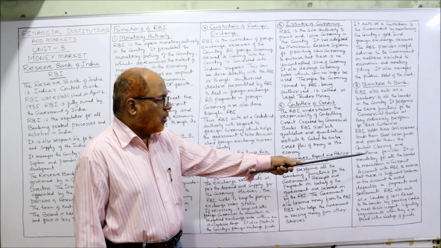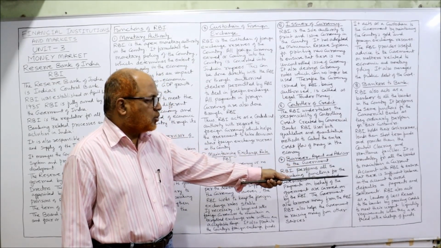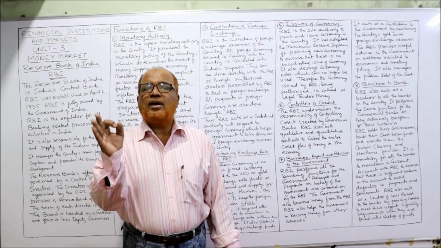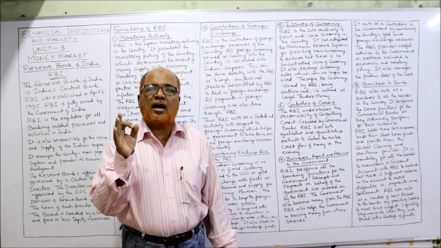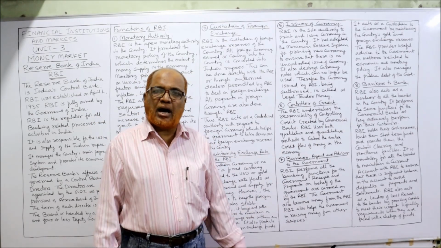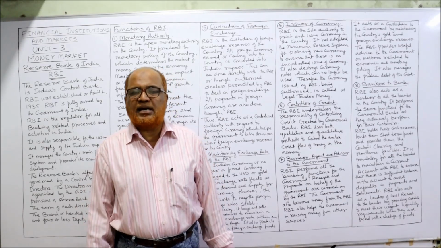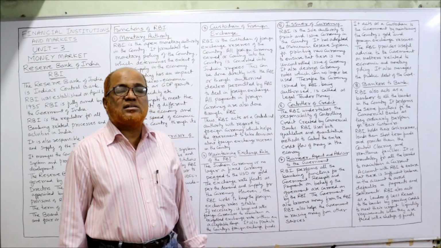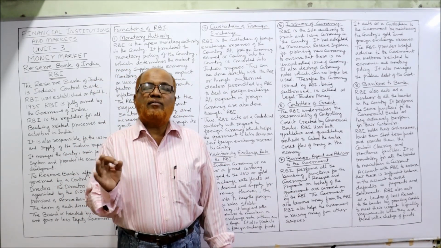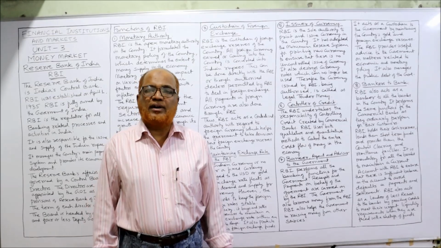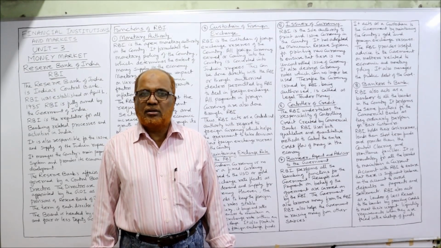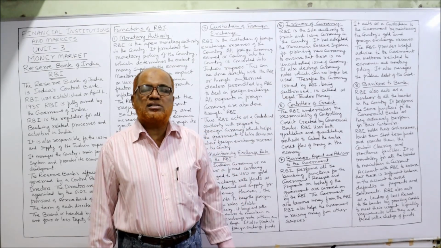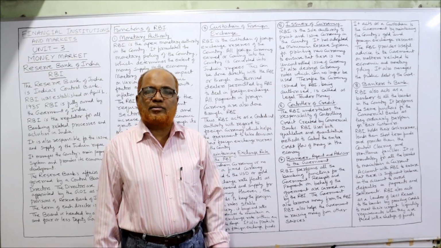So it is mandatory for all the banks to maintain a current account with RBI to ensure that there is sufficient balance in the account to avoid defaulters. So every commercial bank has to maintain a current account with the RBI, through which all settlement will take place between one bank and another bank. RBI also acts as a lender of the last resort. That means whenever any bank is in financial difficulty, financial shortage, then ultimately the last resort is the RBI, which will come to the rescue to help the commercial banks.